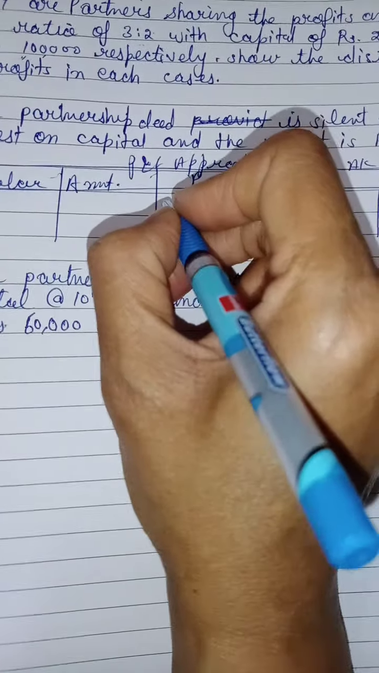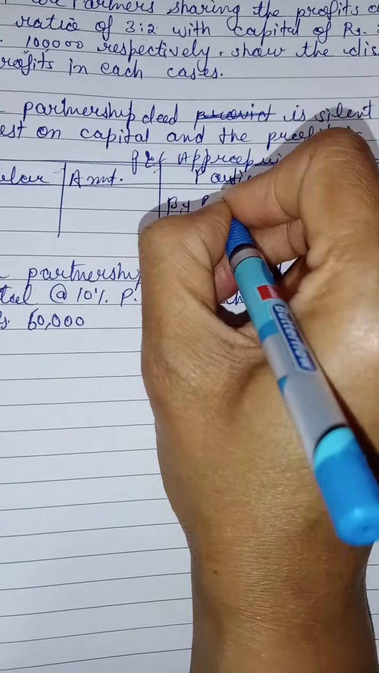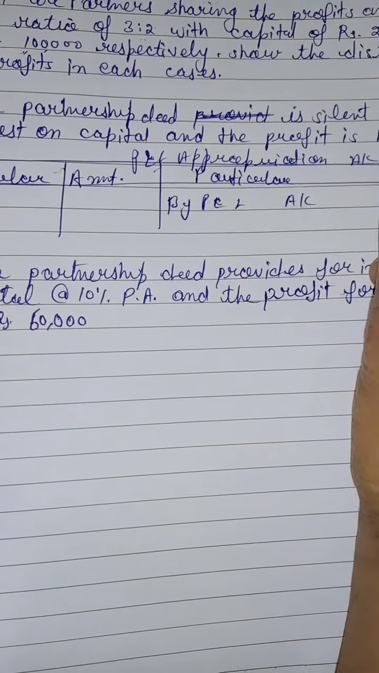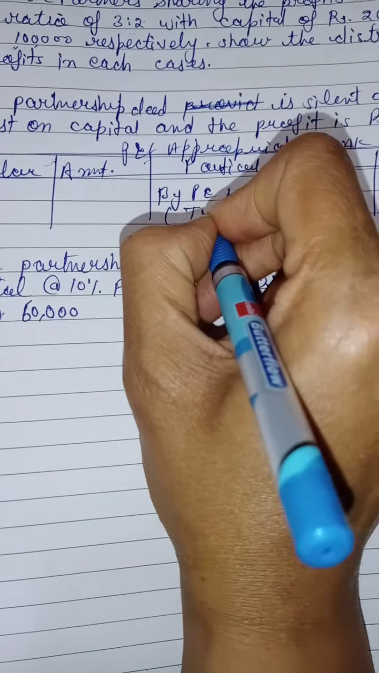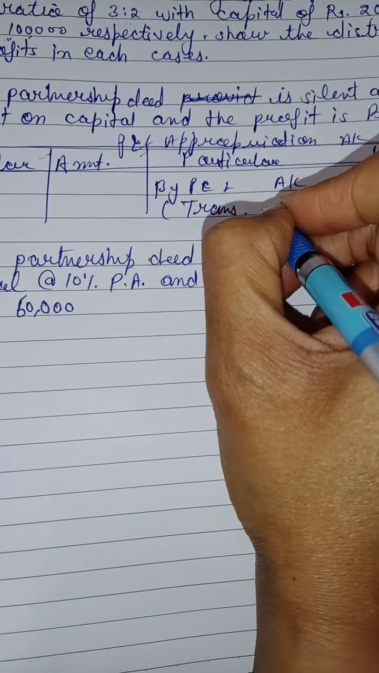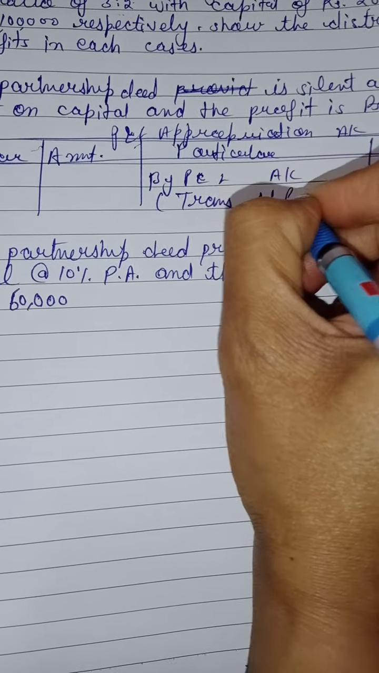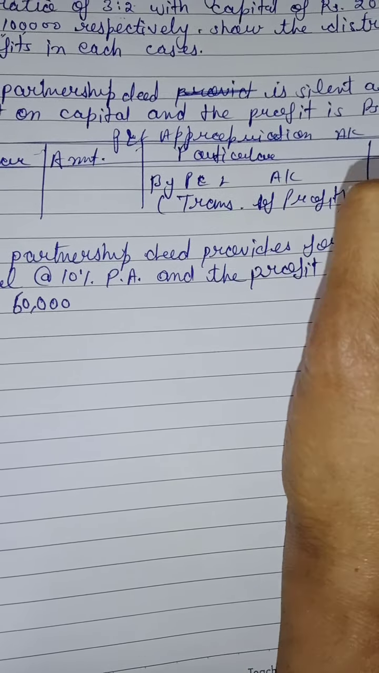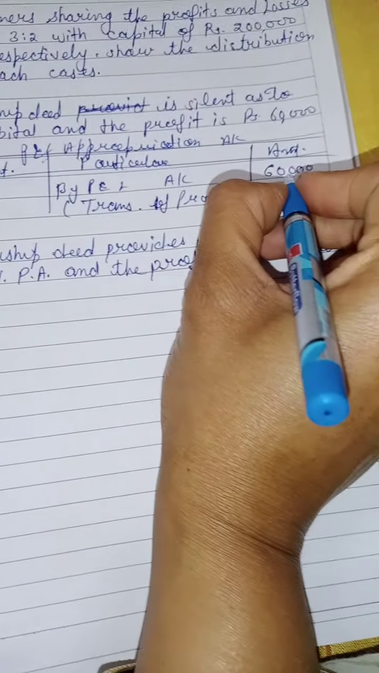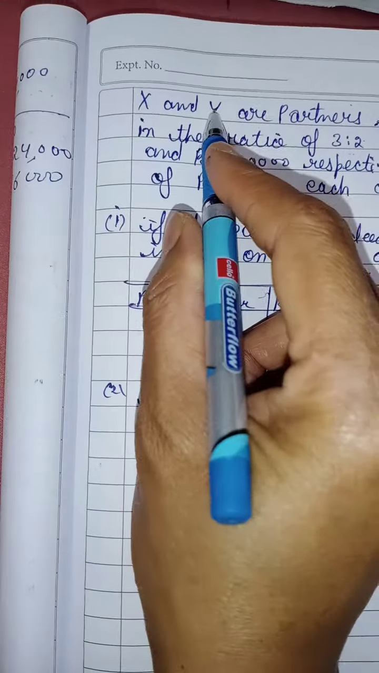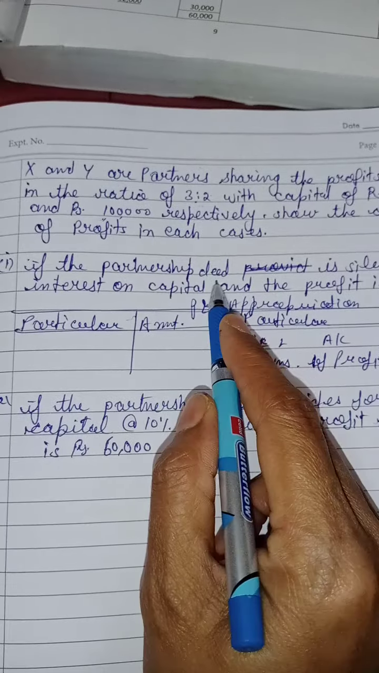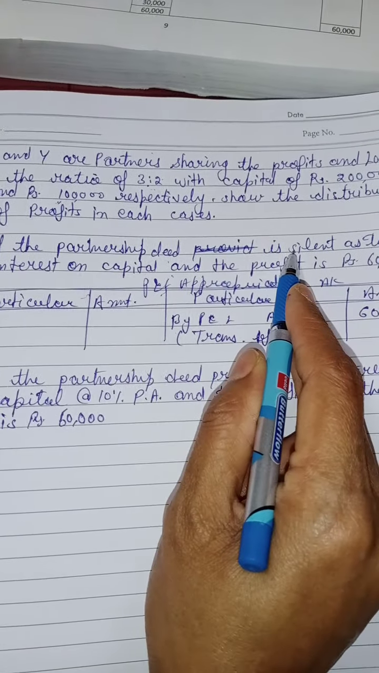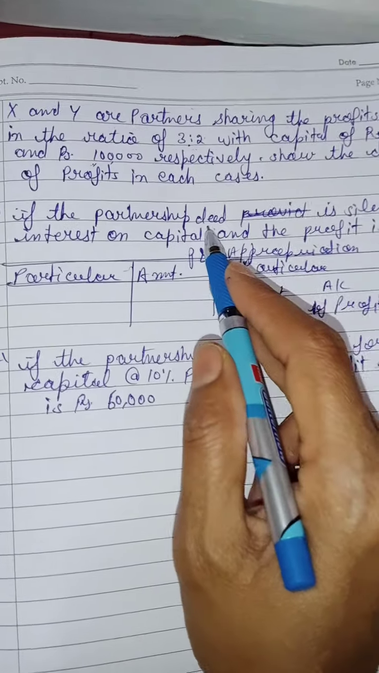First we will transfer profit from the P&L account, 60,000, transfer of profit. This will be distributed between X and Y in the given ratio 3:2, because interest on capital is not allowed, as it is not given in the partnership deed.